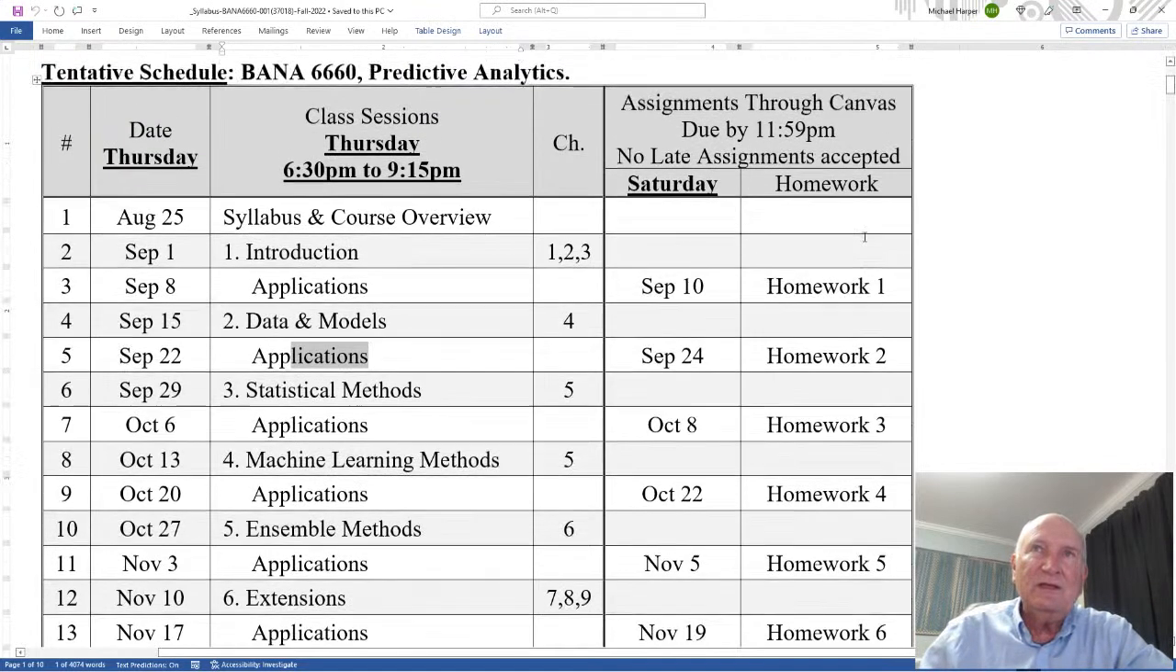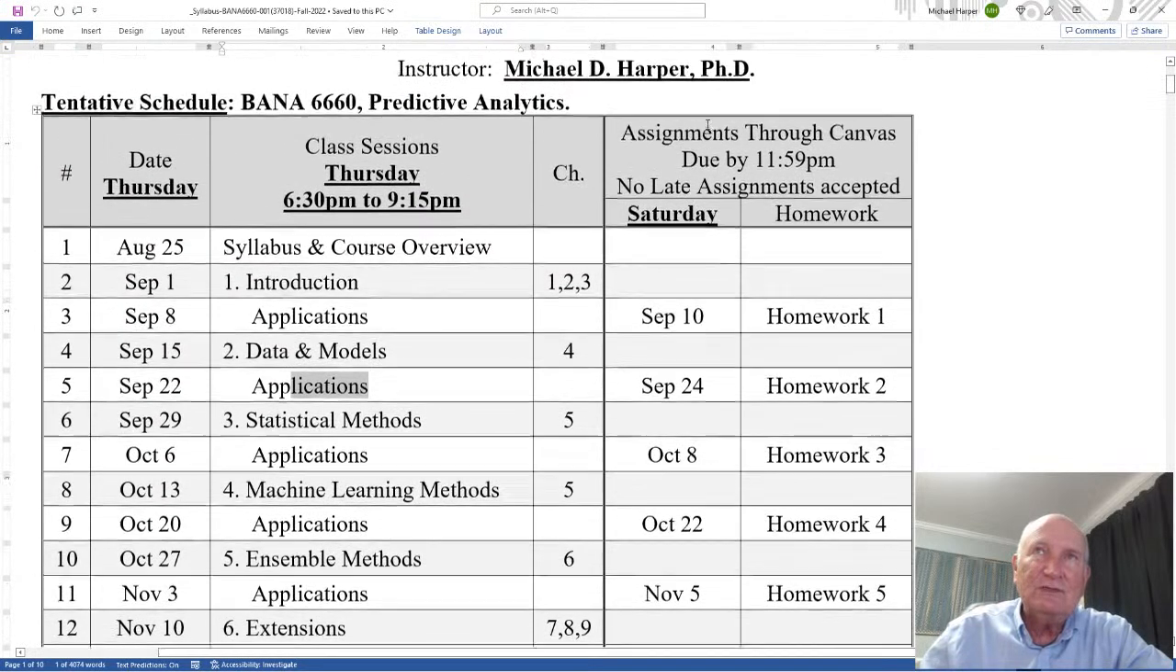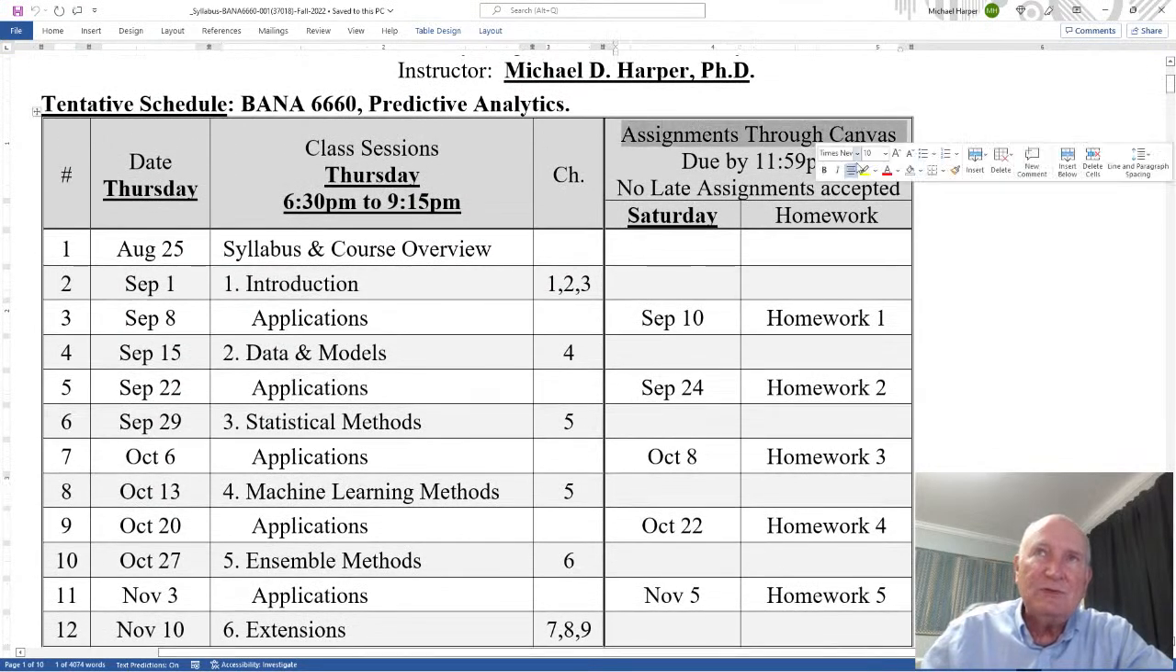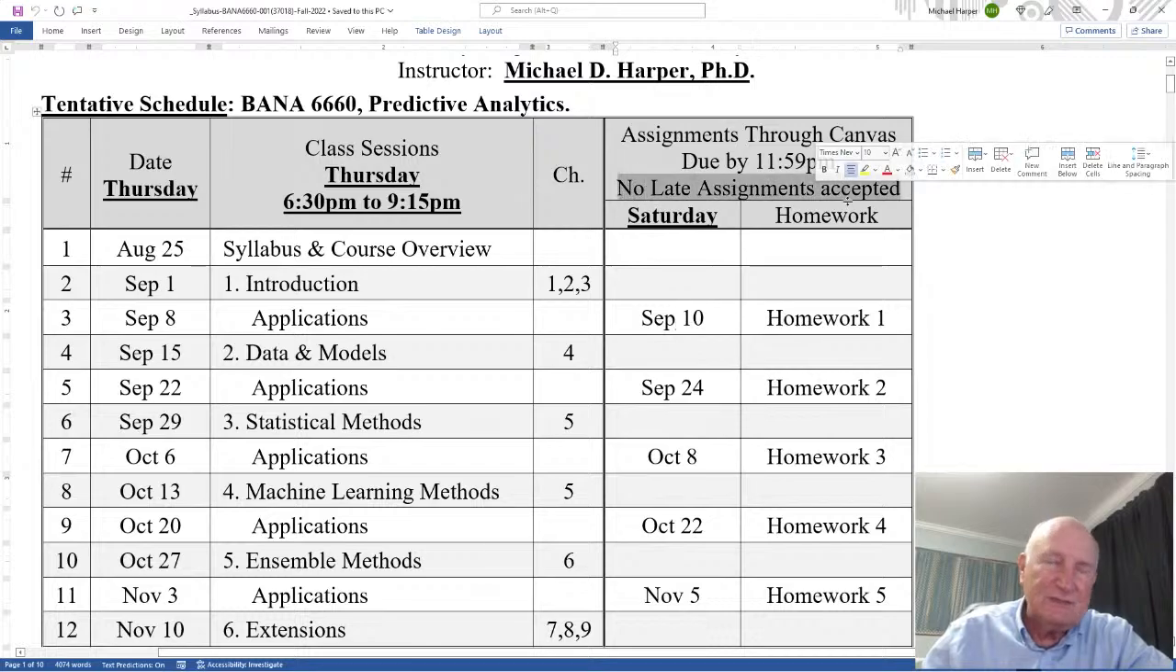And then over here, the assignments. The assignments are due on Saturday. Notice the assignments are through Canvas, due by 11:59 p.m. No late assignments accepted. They're due always on a Saturday, so be very careful of that. No late assignments are accepted.